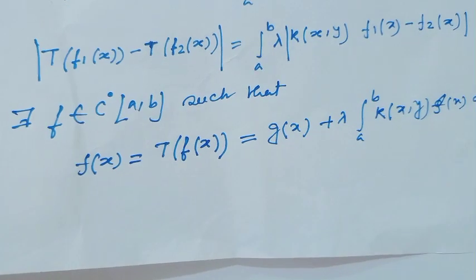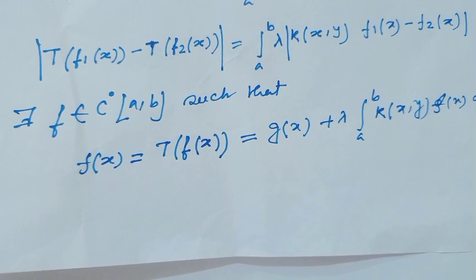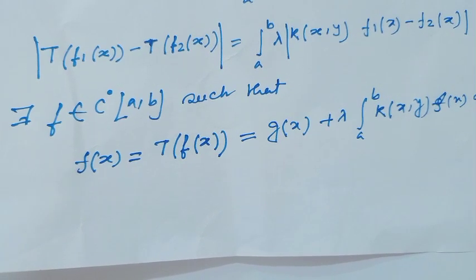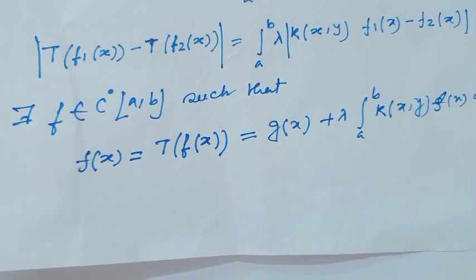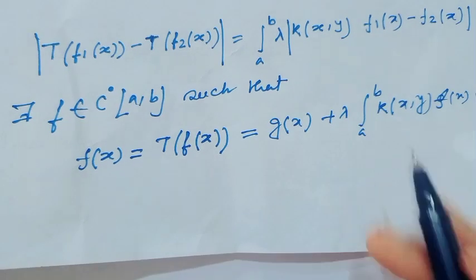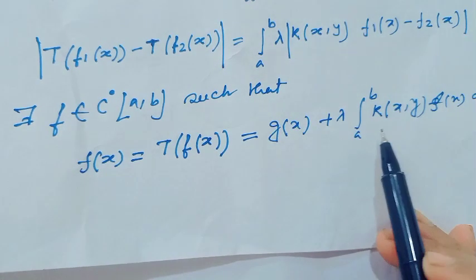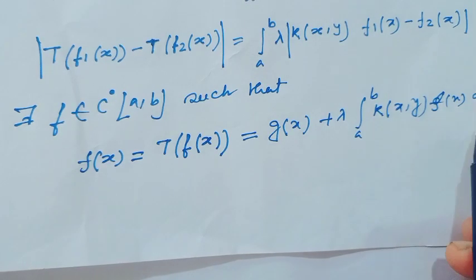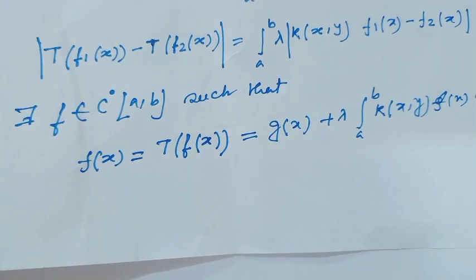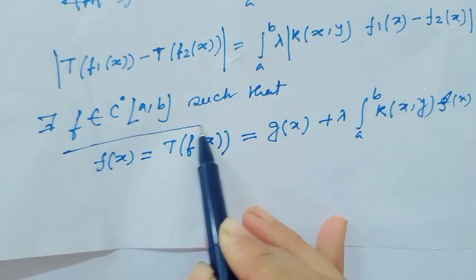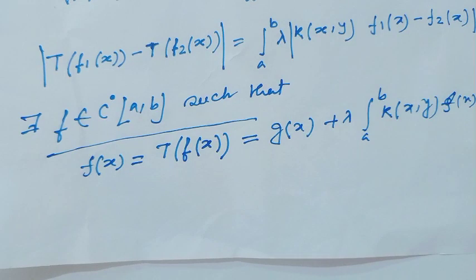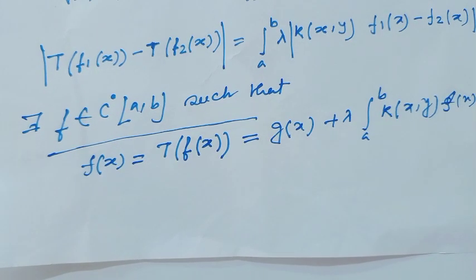Since by Banach fixed point theorem there exists a unique fixed point, this fixed point would be of such type: f(x) equal to T of f(x), and T of f(x) equal to g(x) plus lambda integration a to b k(x,y) f(x) dx, where this f belongs to C0[a,b], meaning the set of all continuous functions defined on the closed interval [a,b].